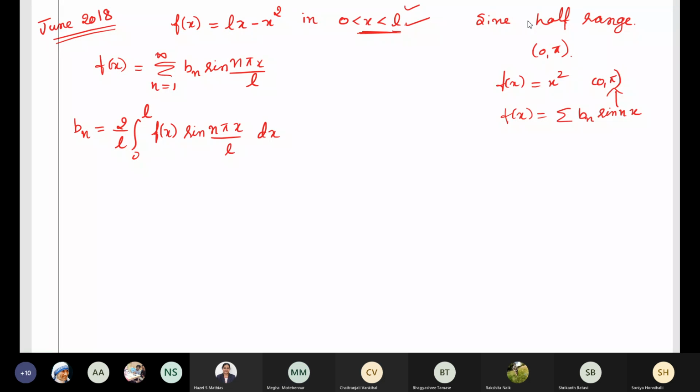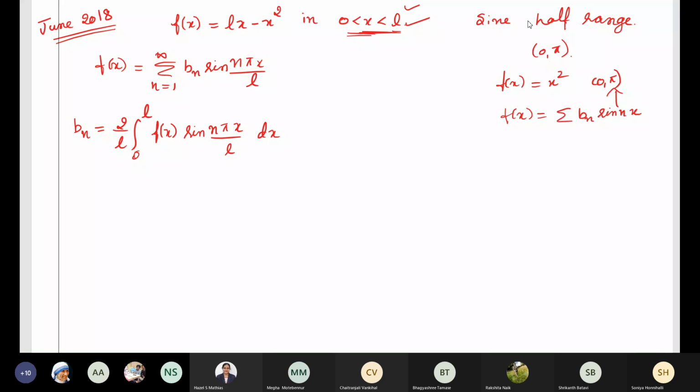This is the formula which we have used in the case of arbitrary period. So even though here it is given to be 0 comma L, we have to use the same formula because we are reducing the entire interval of period 2L to L, half of it. So it will be 2 by L, 0 to L. All formulas are same, but you need to know when to do the modification.